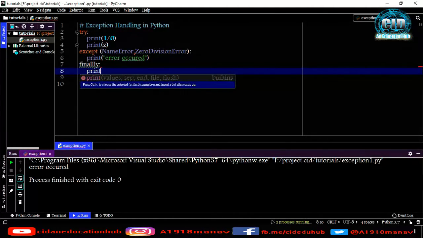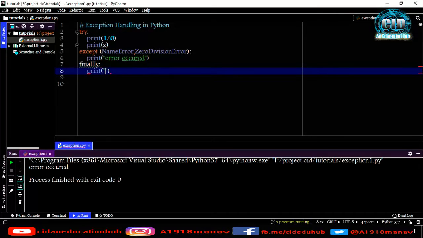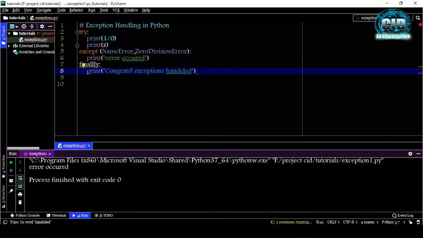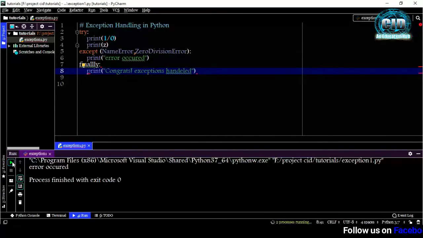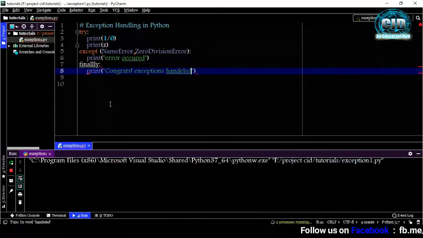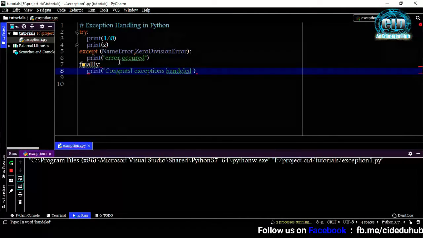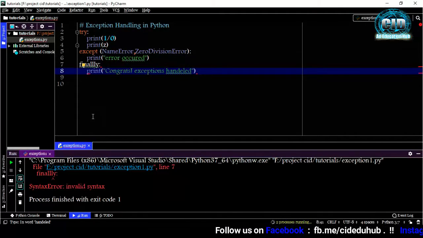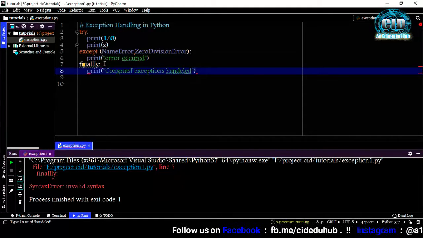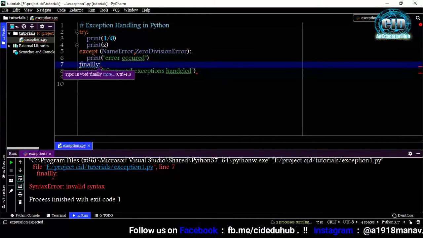I'm just printing here "congrats, exceptions handled". Okay, it is just printing congrats exceptions handled. And now you can see that after printing error occurred, it will print, oh sorry, I have a problem here.